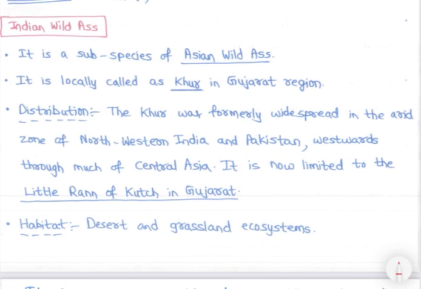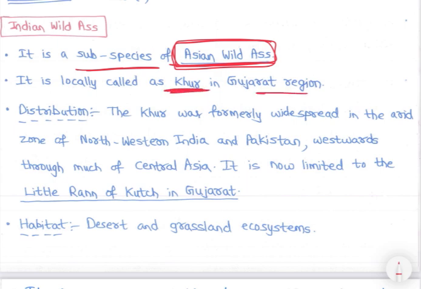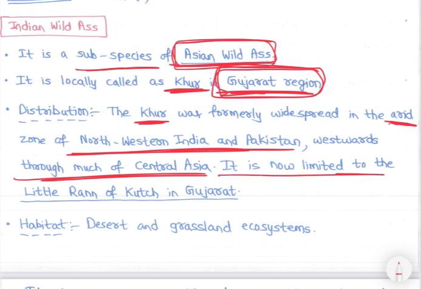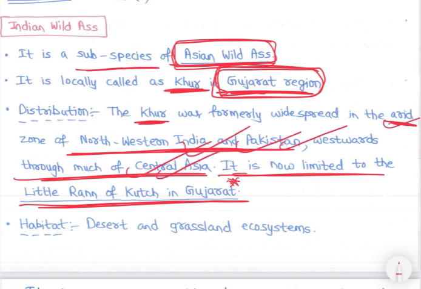See, Indian wild ass is a subspecies of Asian wild ass, right? Ass is what? Donkey, right? So it is locally called kur in Gujarat region, right? So Indian wild ass कहाँ है? Gujarat region में, right? Distribution: the kur or Indian wild ass was formerly spread in the arid zone of northwest India and Pakistan and westwards towards Central Asia, right? But अभी it is now limited to the Little Rann of Kutch in Gujarat. ठीक है, पहले एरिड रीजन्स ऑफ इंडिया, पाकिस्तान, सेंट्रल एशिया में मिलती थी, अभी लिमिटेड टू लिटिल रन ऑफ कच्छ